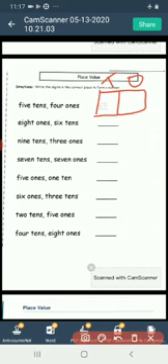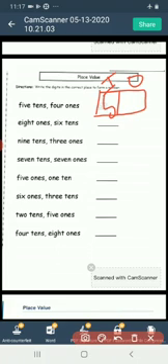5 tens means we will write the digit 5 in column tens. And 4 ones means, where is the box of ones?